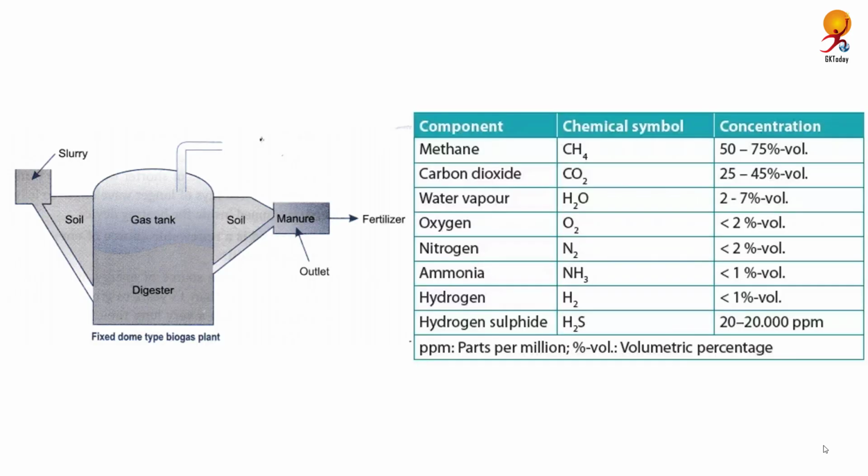Now, gobar gas is also known as biogas and is produced by the breakdown of organic matter in the absence of oxygen. It can be produced from raw materials such as agricultural waste, manure, municipal waste, plant materials, sewage, green waste, food, etc. It is a renewable form of energy and it comprises primarily of methane and carbon dioxide and may have small amounts of hydrogen sulfide.